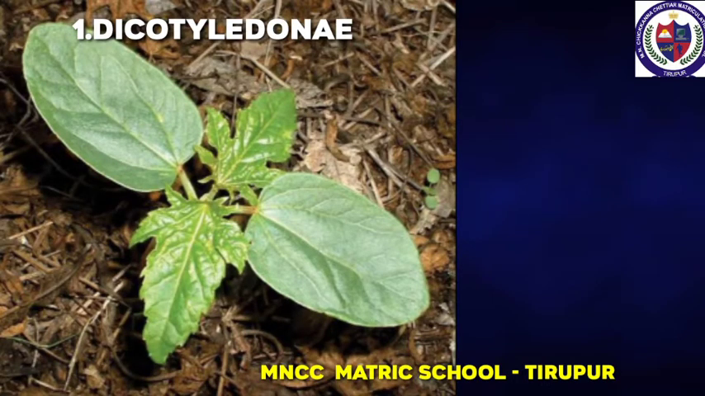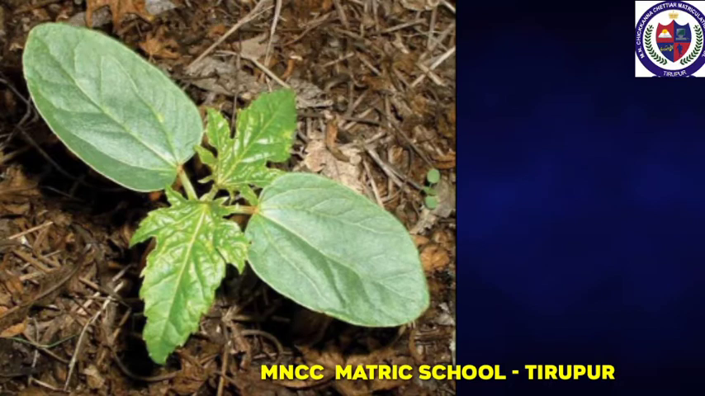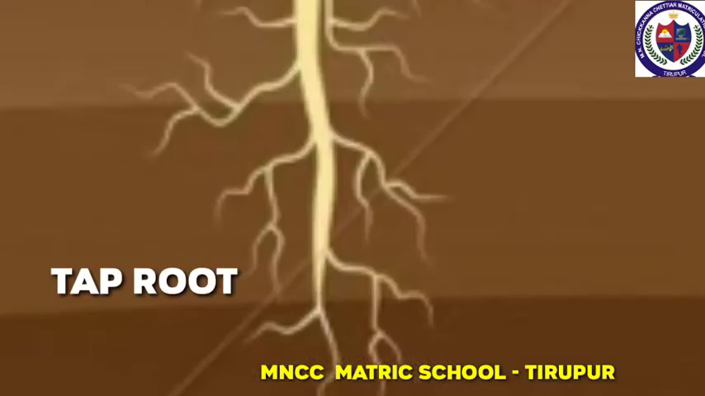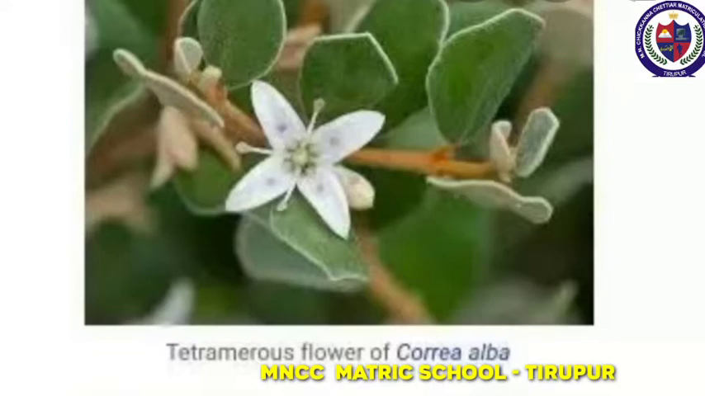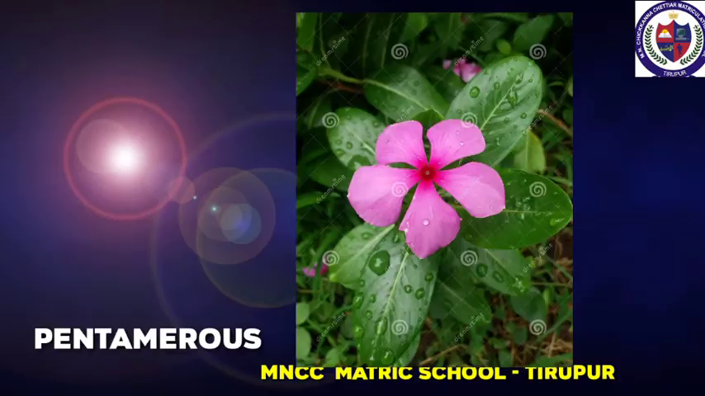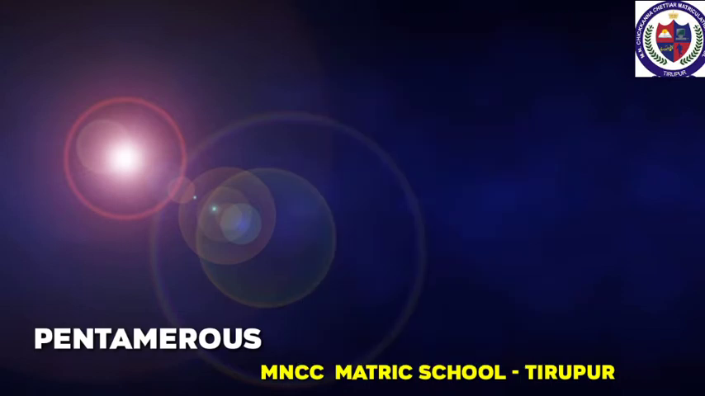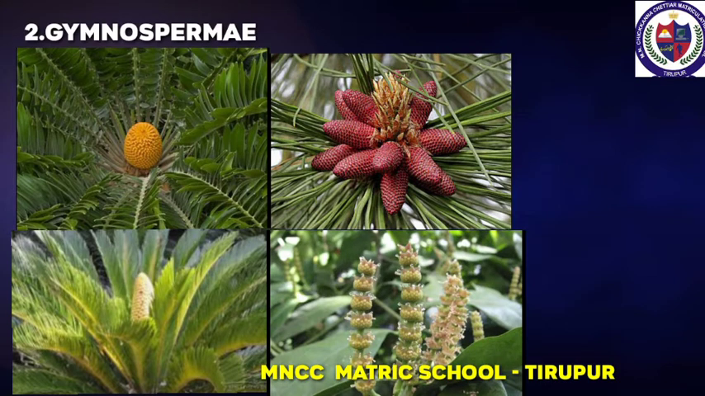Dicotyledon. Seed has 2 cotyledons. Leaves have reticulate venation. Taproot system is present. Flowers are tetramerous or pentamerous. Tetra means 4, penta means 5. 4 or 5 petals are present in those flowers.